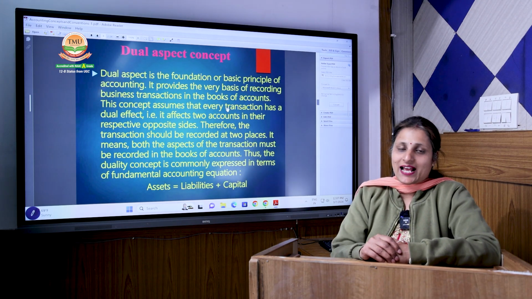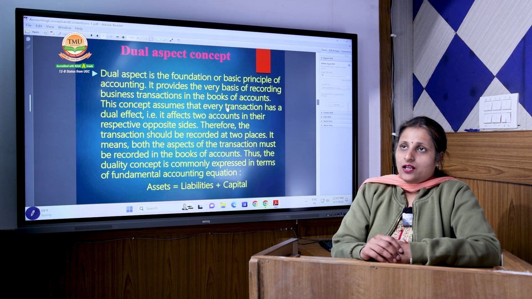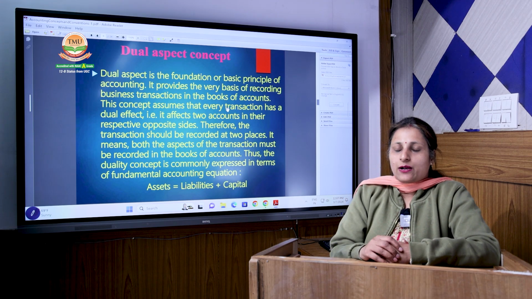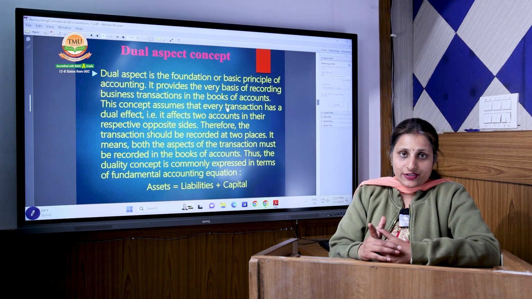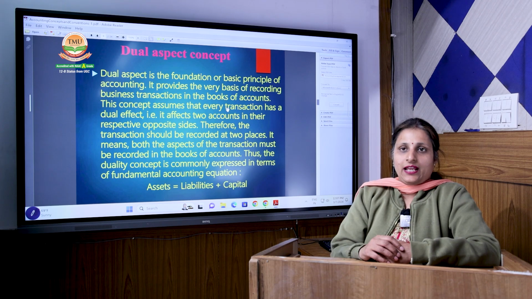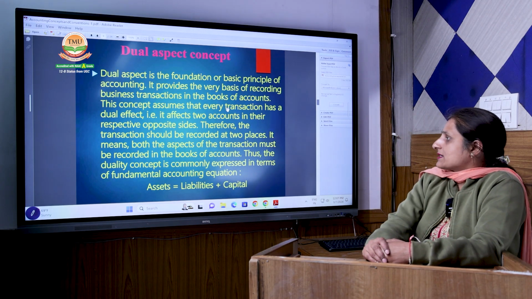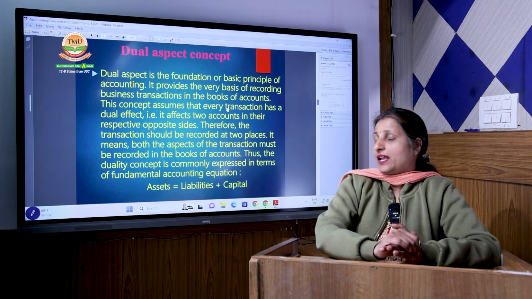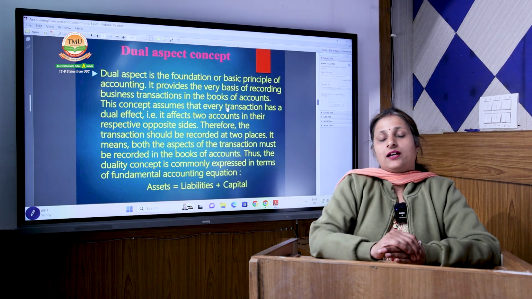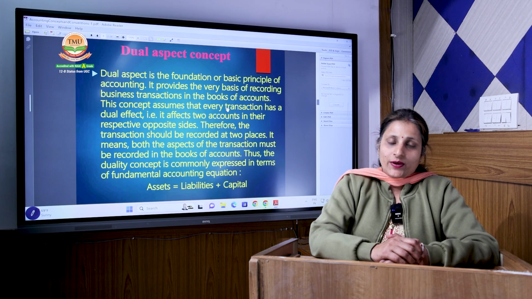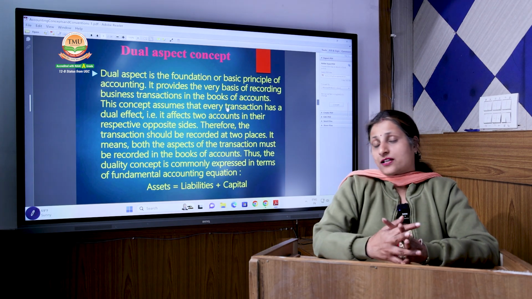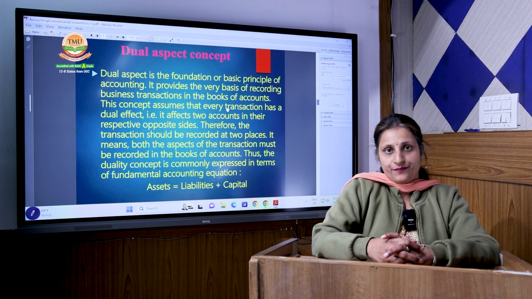Next, dual aspect concept. In accounting, it is assumed that every transaction has a dual aspect. Dual aspect means it is the very first base of recording the transactions in the accounting books. Dual aspect says assets equals liabilities plus capital.